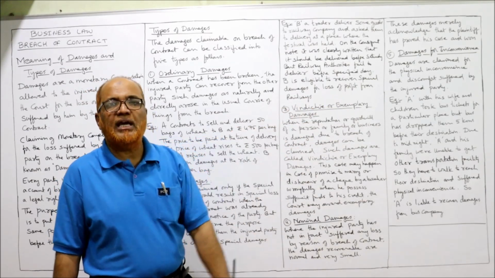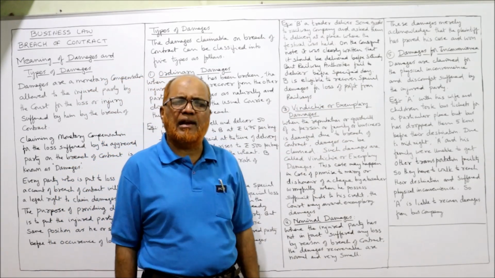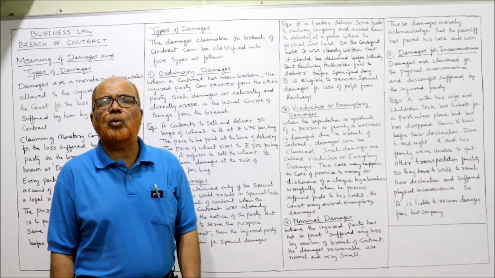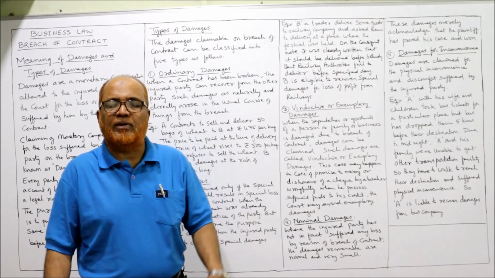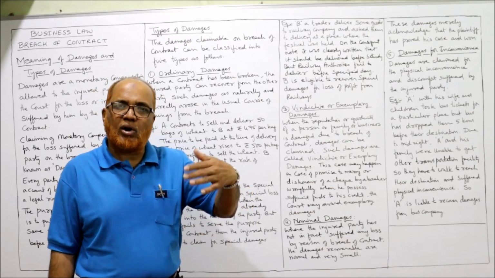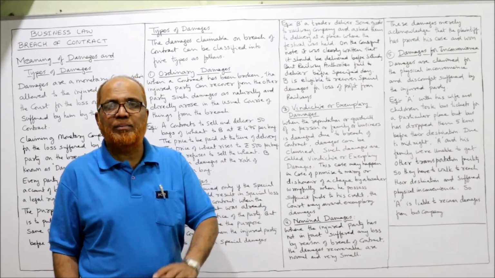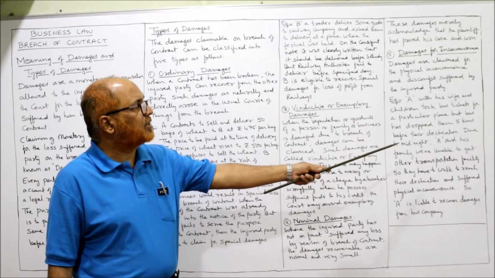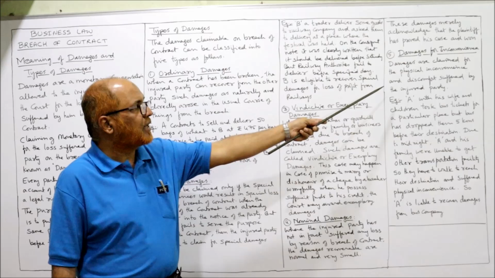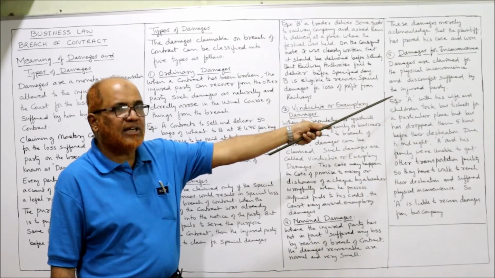Last one, damages for inconvenience. Very rarely this may happen. Sometimes the injured party was put to inconvenience or discomfort, and damages can be claimed. This will be proved from the given example. Damages are claimed for physical inconvenience and discomfort suffered by the injured party.